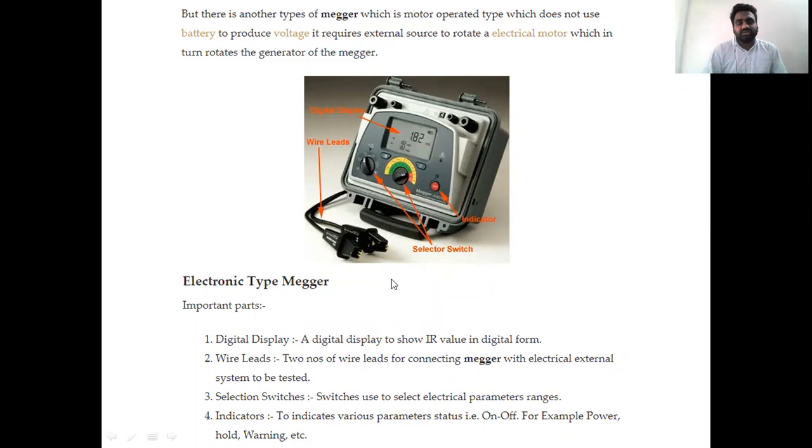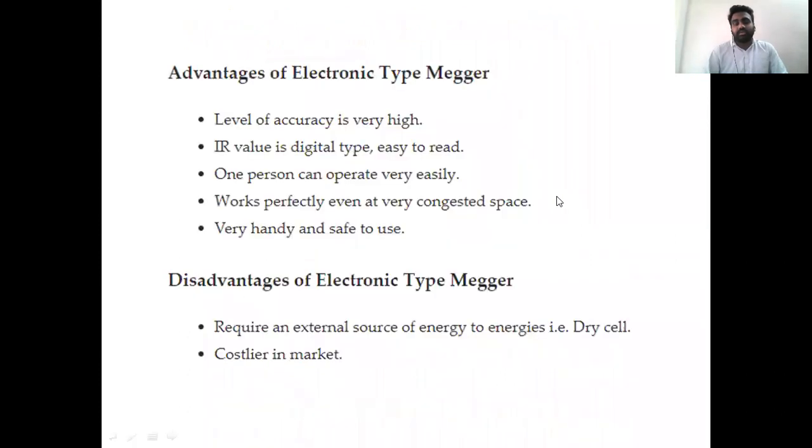The wire leads are the X and Y terminals we mentioned in the circuit diagram. The unknown resistance you are about to measure is connected to the wire leads. The selection switches are used to observe the electrical parameters of the resistance, and the indicator is used to power the electronic instrument on or off. This is the electronic type Megger.